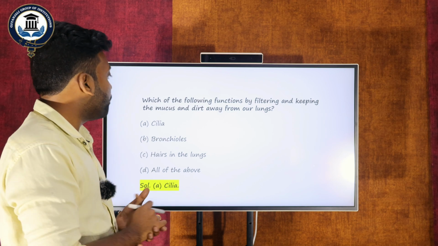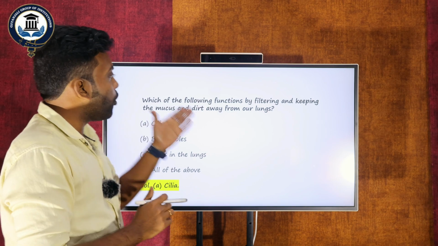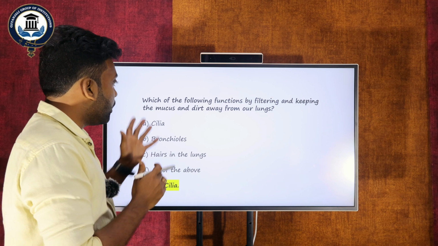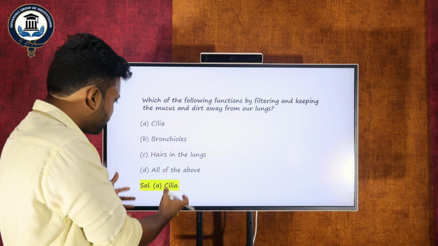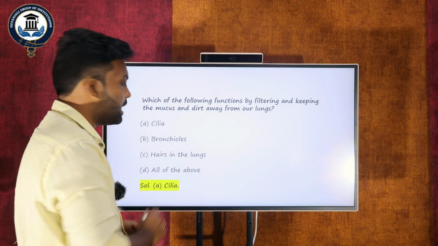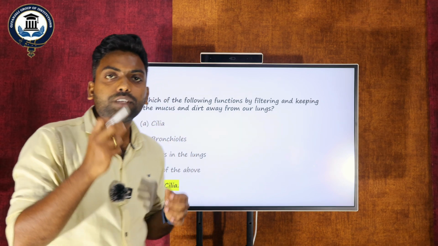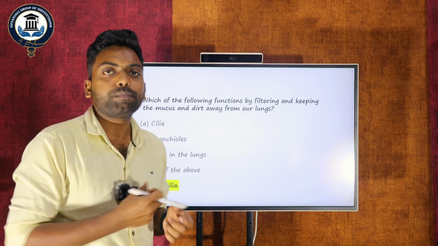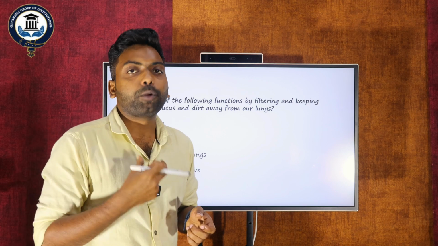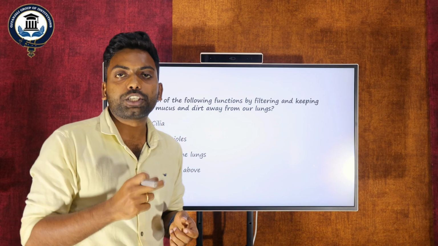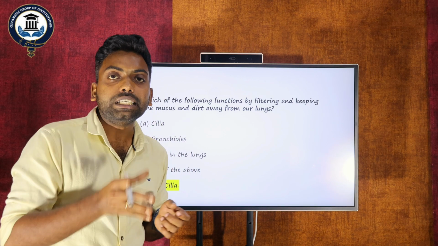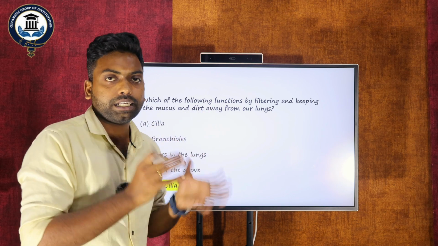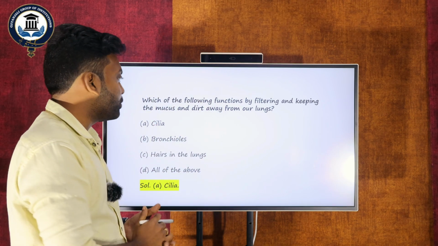One more bit we can see here: which of the following functions by filtering and keeping mucus clean? The answer is cilia. Cilia are present in the bronchus, within the respiratory system. What is the main function of cilia? They filter and clean all the air particles. So this is one of the competitive bits.